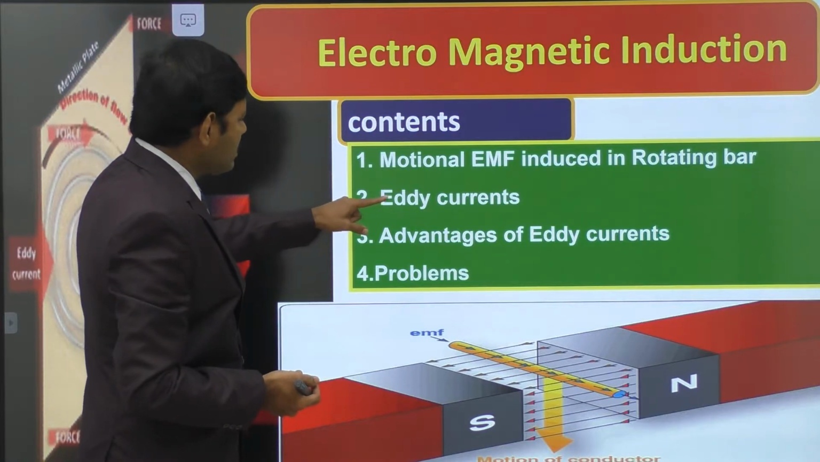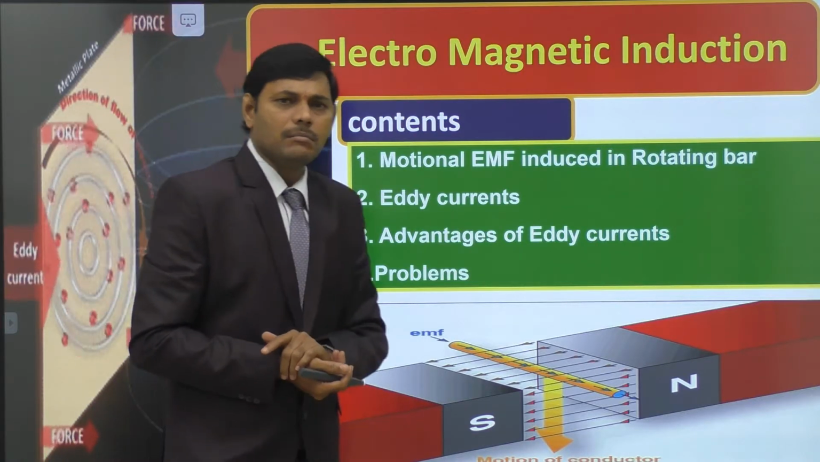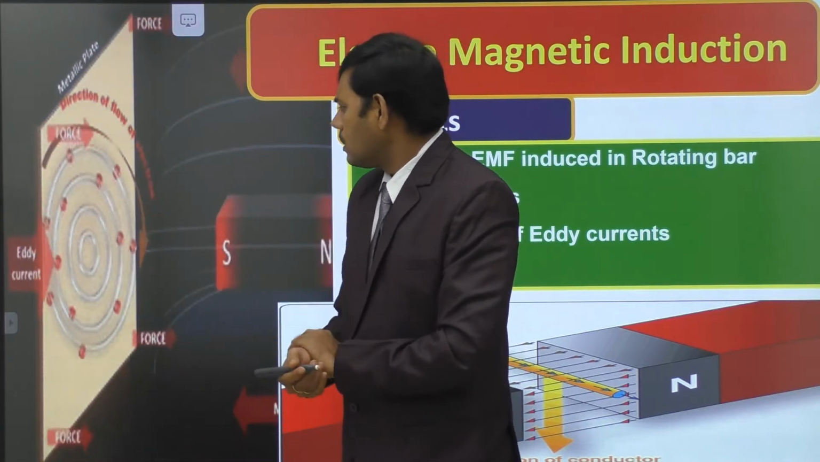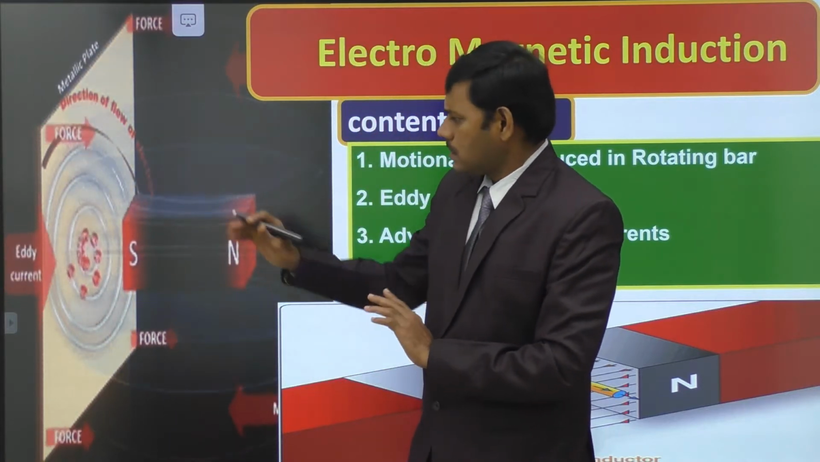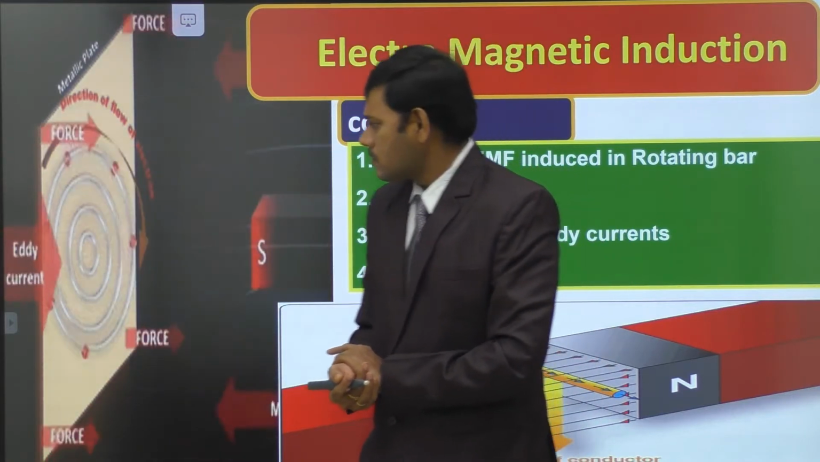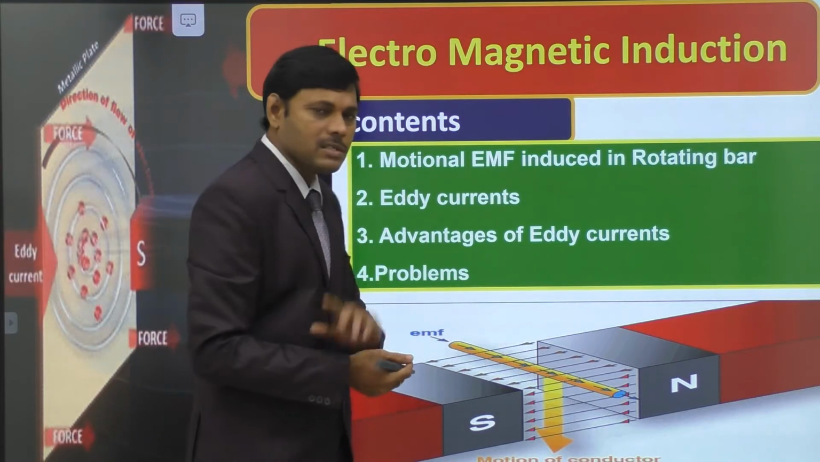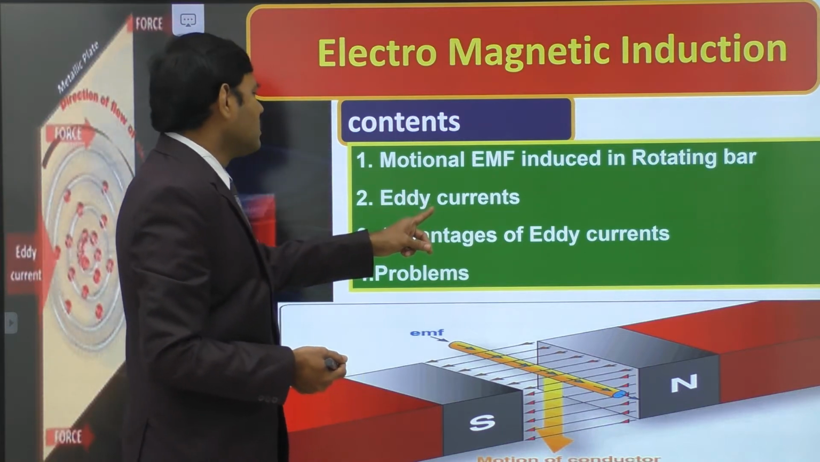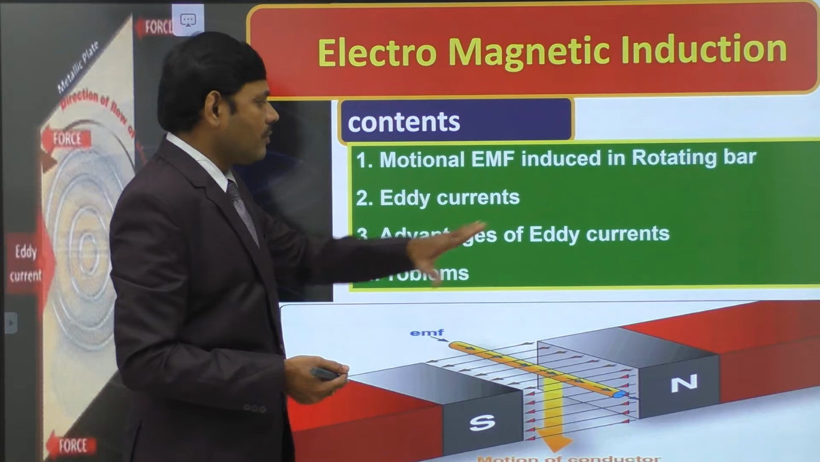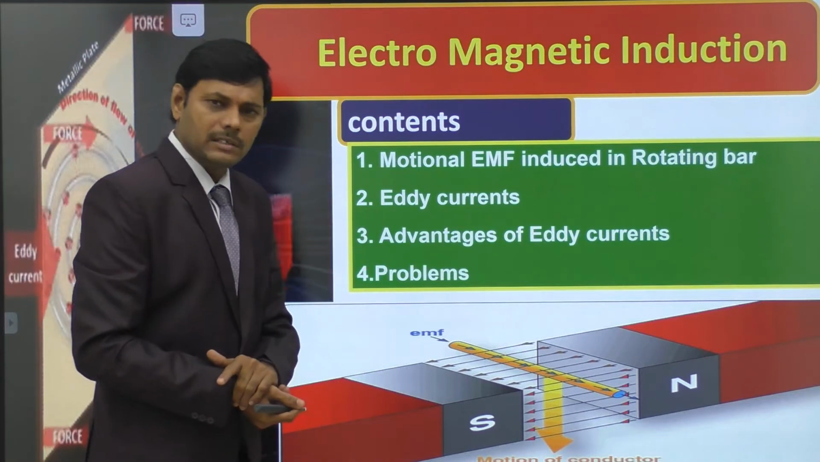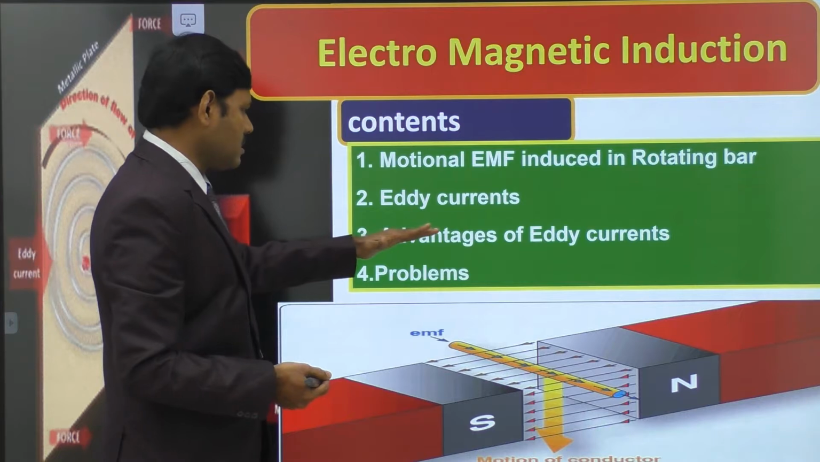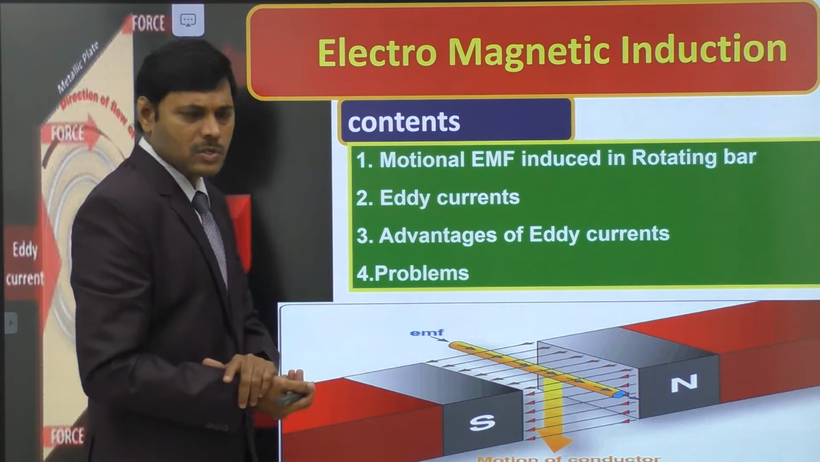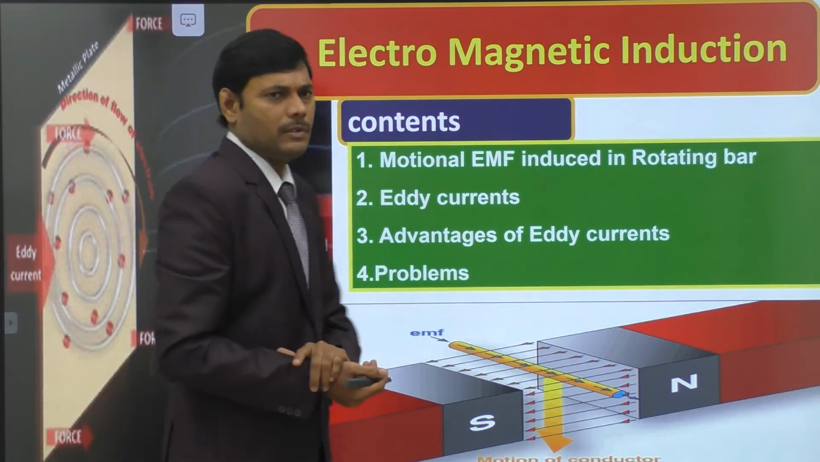And the second one is eddy currents. When the magnetic flux linked with a coil changes, in this video we are observing the eddy currents induced in a metal plate. We will discuss those eddy currents. When the magnetic flux linked with a metal plate changes, there are circulating currents named eddy currents. We have to define what is meant by eddy currents and what the advantages of eddy currents are. There are so many advantages nowadays regarding these eddy currents, and we will discuss them, and some problems belonging to Faraday's laws, motional EMF and eddy currents.